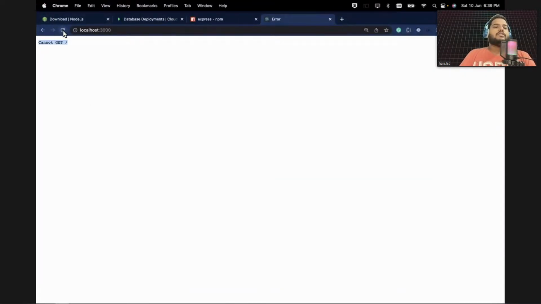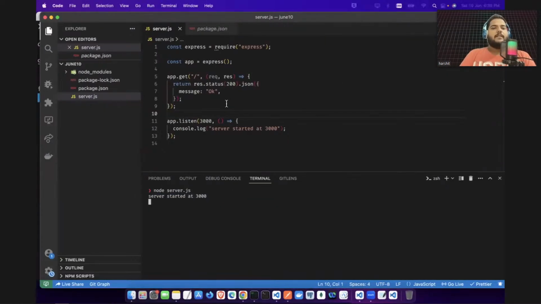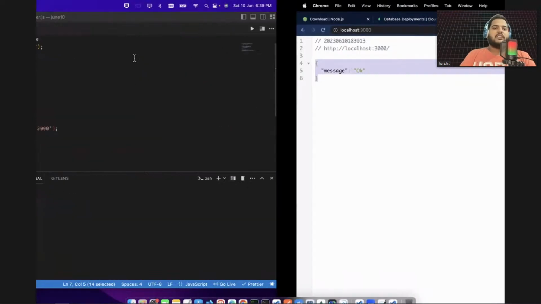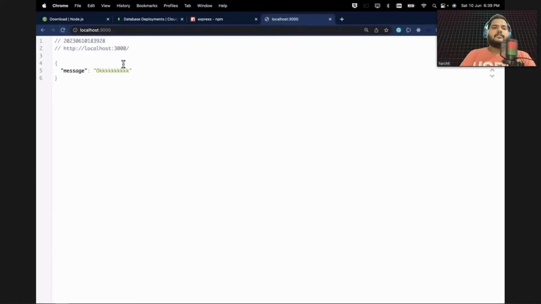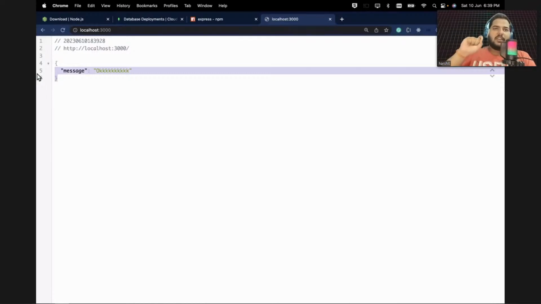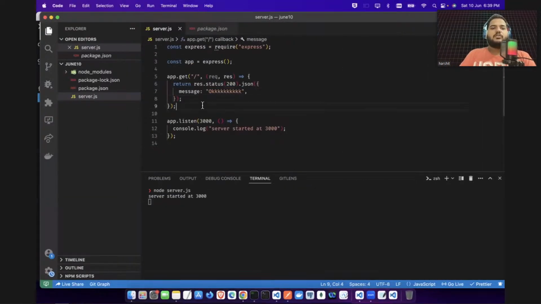Now if you go to port 3000 and refresh the page, you can see the message "okay". This is the message you are getting, and you can change it to anything. Let's say here you just add something. Now if you do this, you need to restart node server.js again. If you refresh the page, you can see the updated information. So this is your first API that you have built. You are saying if anyone comes to this location, show this information.